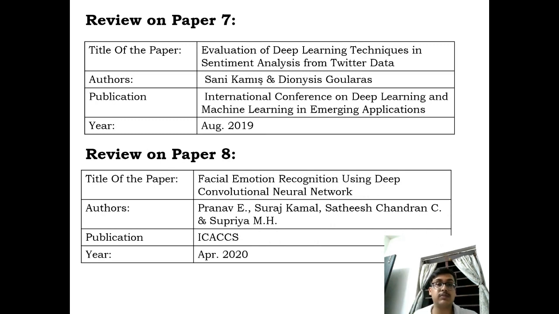Paper 7 we reviewed is on the evolution of deep learning techniques in sentiment analysis from Twitter data. Its authors are Shanika Mees and Dionys Galouras. It was published in August 2019 at the International Conference on Deep Learning and Machine Learning in Emerging Applications. Our paper 8 is Facial Emotion Recognition using Deep Learning Convolutional Neural Network. Its authors are Pranav E., Suraj Kamal, Shashit Chandra Sen, and Shupriya MH. Its publication is ICA CCS. It was published in April 2020.